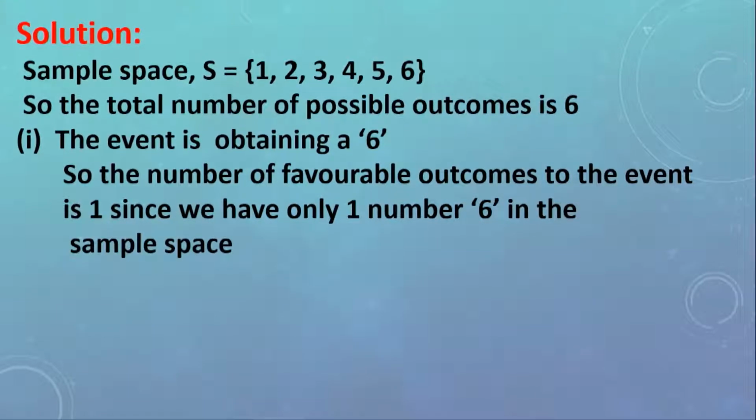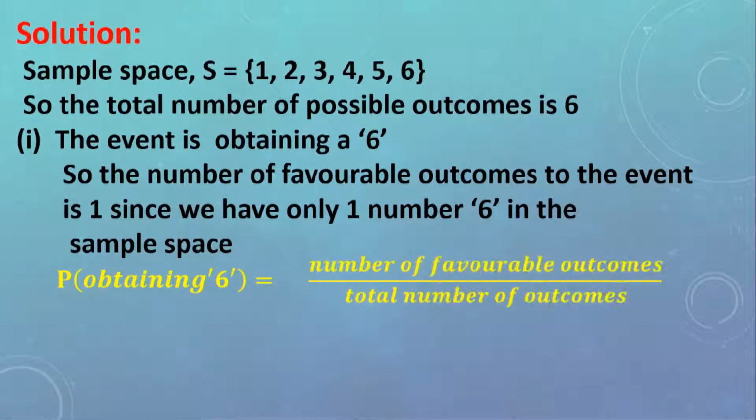Now, if we use the formula to calculate the probability of obtaining a 6, we are going to take the number of favorable outcomes to the event divided by the total number of outcomes. We have just seen that the number of favorable outcomes is 1 and the total number of outcomes is 6, so we will obtain 1 over 6 as the answer.